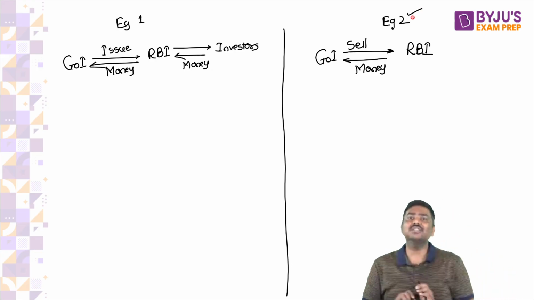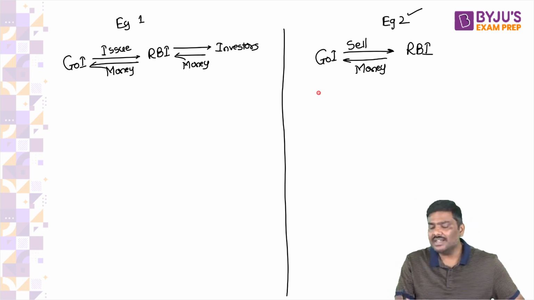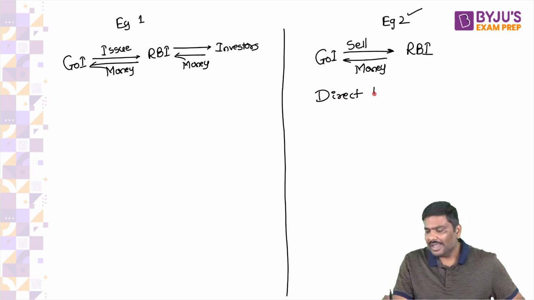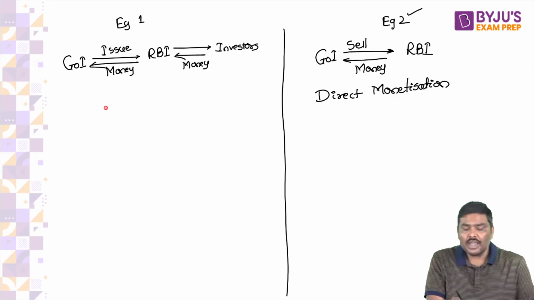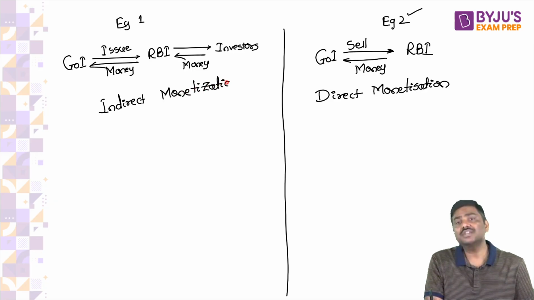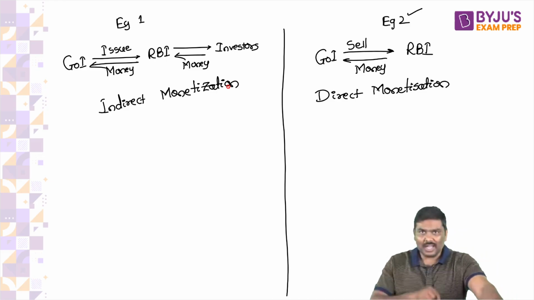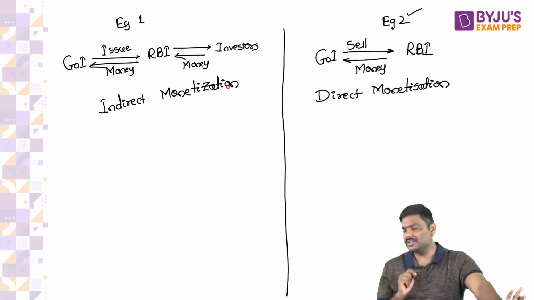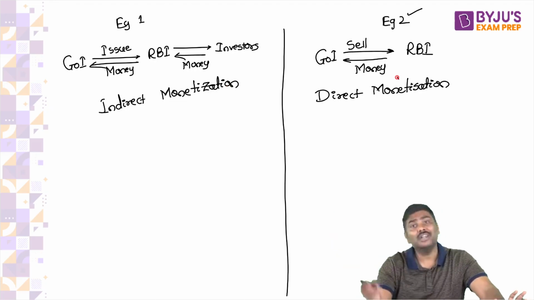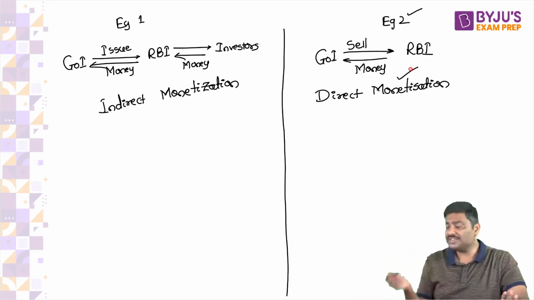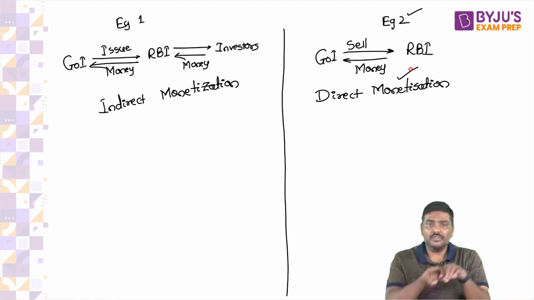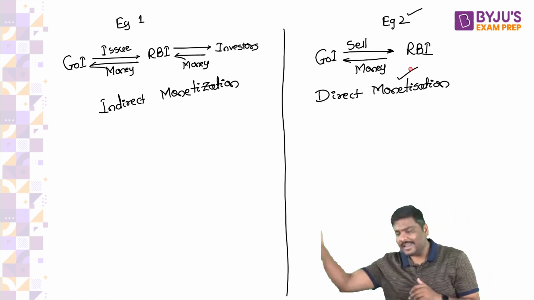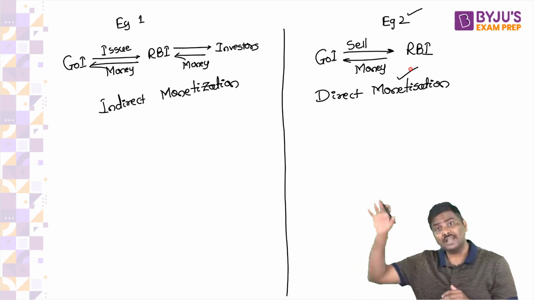Now, what is the name for these two systems? Example 2 is called direct monetization. And example 1 is called indirect monetization. In case of India, right now we follow the concept of indirect monetization. Earlier, we used to follow direct monetization as well.